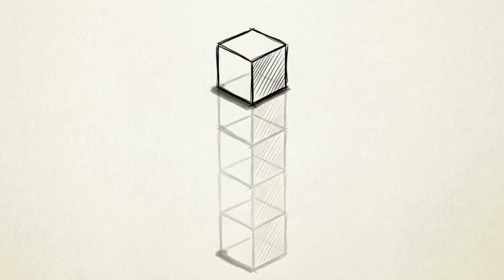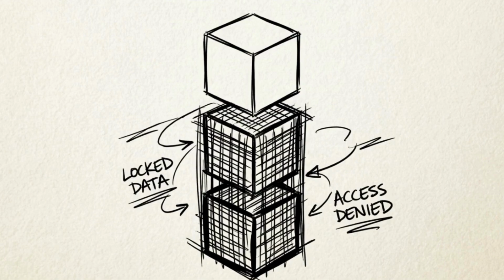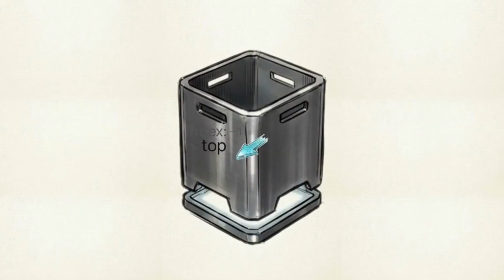We define a stack by its strict LIFO constraint. LIFO stands for last in, first out, meaning the most recently added element is the only one that can be removed. This animated diagram illustrates a standard C++ array stack. Notice the pointer labeled top, initialized at -1, representing an empty state. During a push operation, the top pointer increments to index 0, inserting data directly into that specific memory slot. During a pop operation, the data is retrieved, and the top pointer decrements back down. The old data remains in the physical slot, but is structurally invisible.